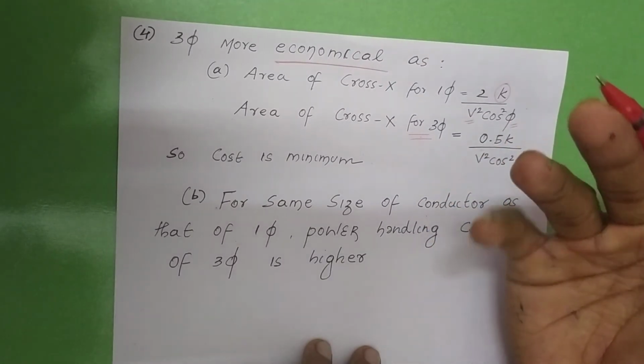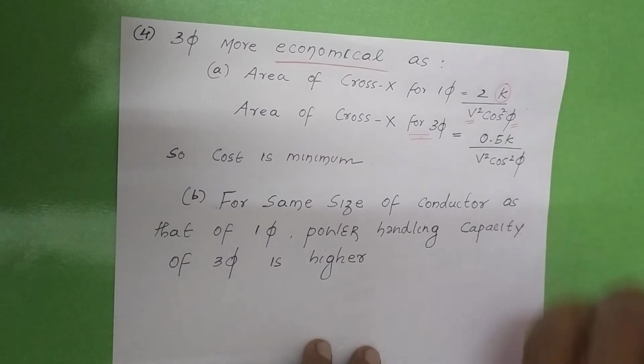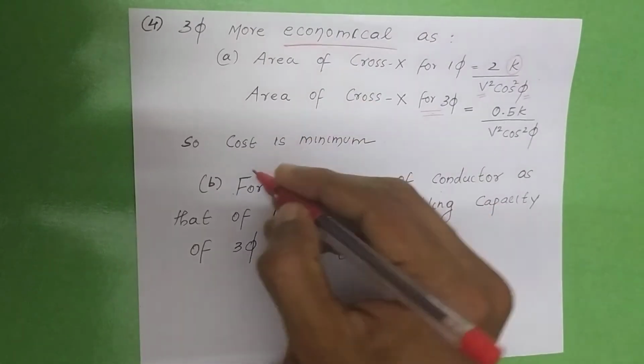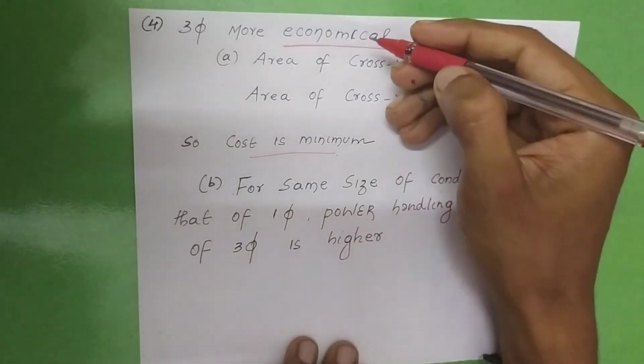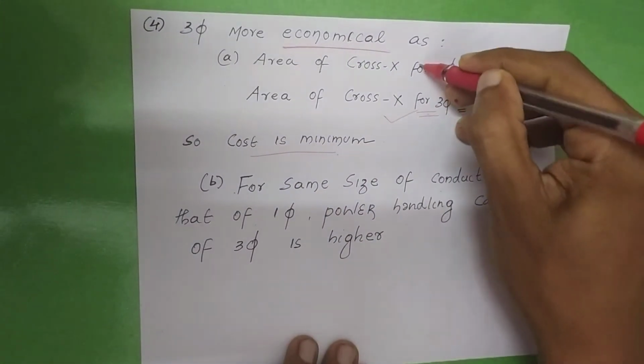The smaller the area of cross-section of the conductor, the lower the cost will be. Hence the cost is minimum. So one of the major reasons is that it is more economical using three-phase as compared to single phase.